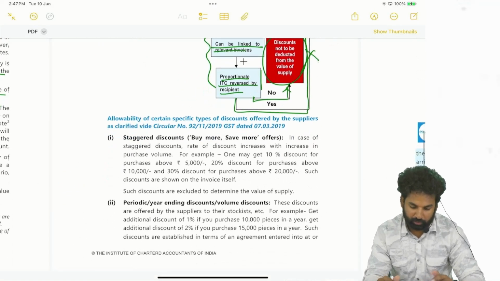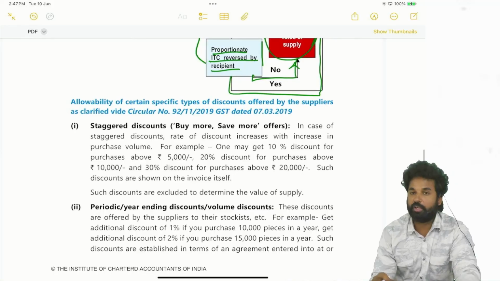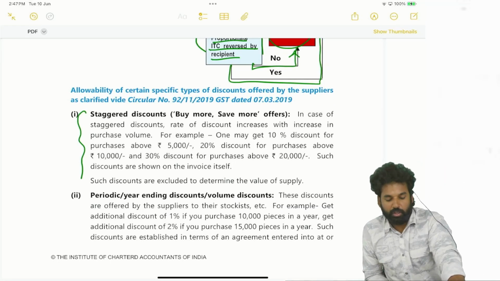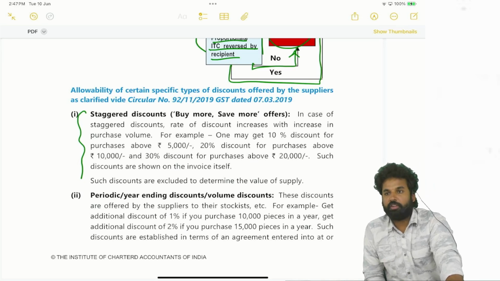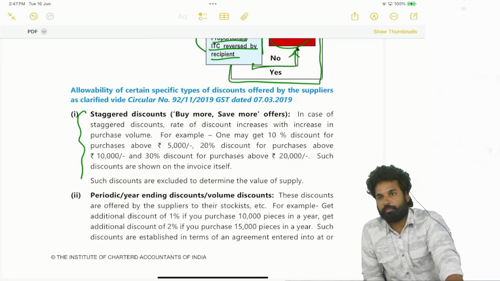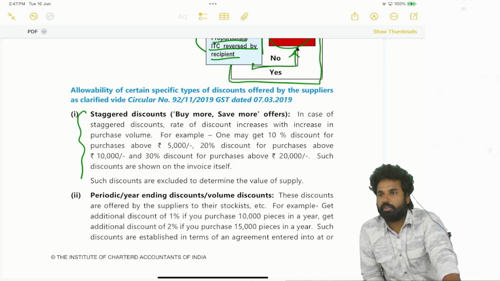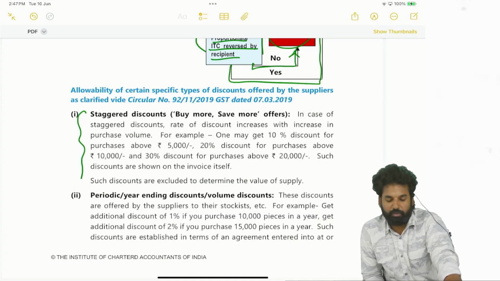So we have different types of discounts. Through a circular, we have a clarification here. Staggered discounts: this is the most common discount you will find in shopping malls, like a buy one get one offer. If you are buying more, you will get more discount. Likewise, if you shop for 5,000 rupees, 1,000 rupees will be a discount. If you shop for 10,000 rupees, 2,500 will be the discount. So they will increase the rate of discount, say 20% for 5,000, and 25% or 30% for 10,000.